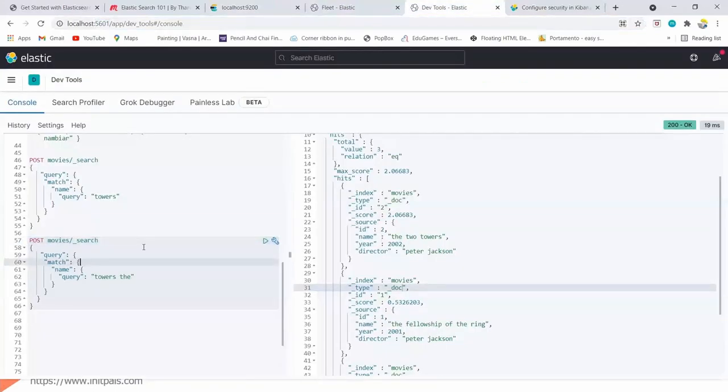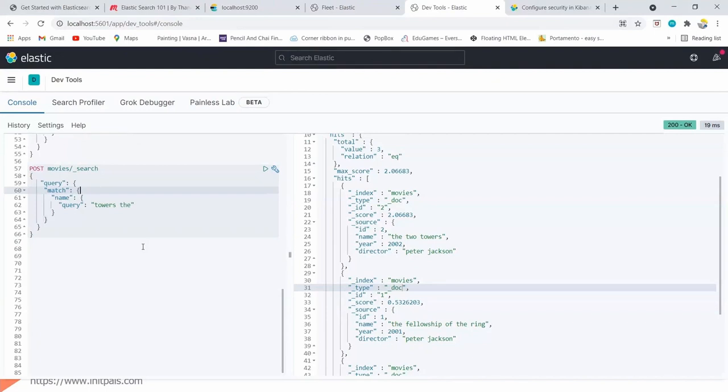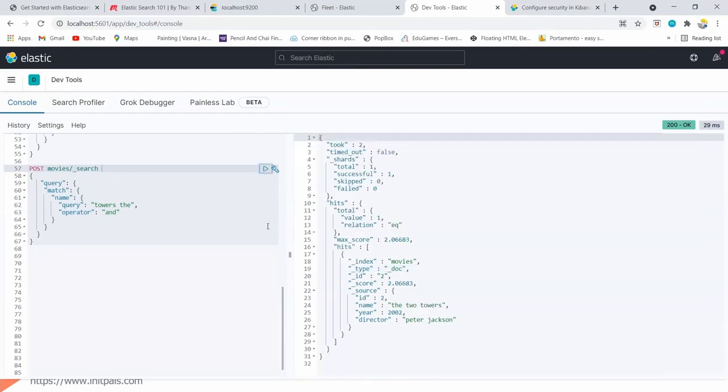Okay, let's go and try. Now say I want to do the exact search. What I can do is simply specify the operator. The operator is "and". If I put that, I will get only the Two Towers. So this is the exact match. But it's not like I need to provide the complete data. I can specify only limited data, but it will still get it. So this is a kind of relevancy search, not an exact search. There are different kinds of searches possible, but this is one of them.